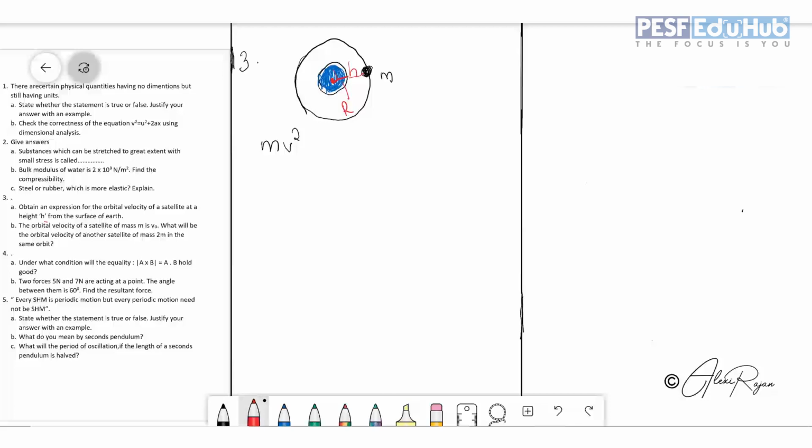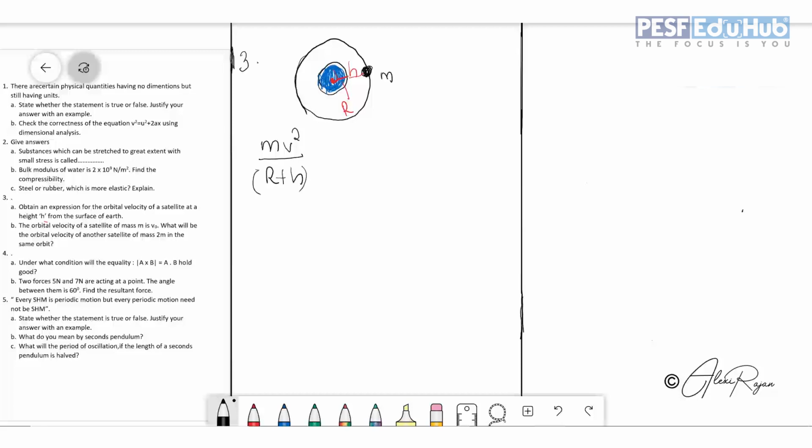So here the centripetal force is mv square by r, but here the actual distance is the radius of the earth plus the height. So r plus h.